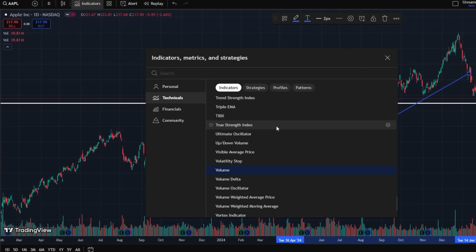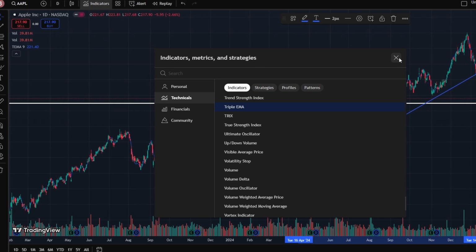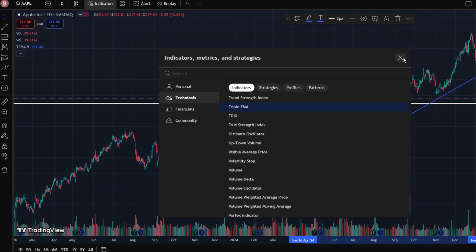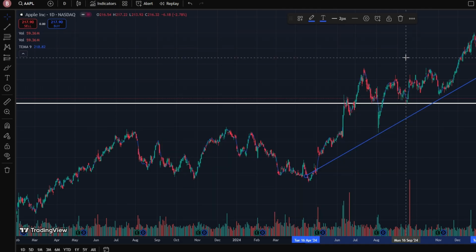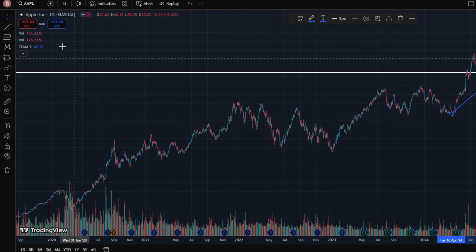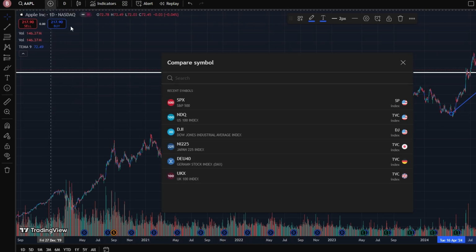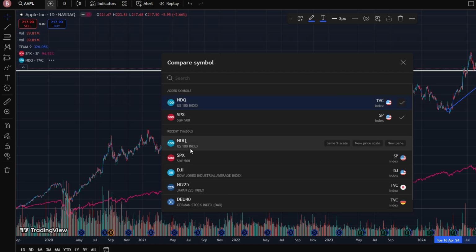Another great feature is the ability to overlay multiple assets on one chart. This allows you to compare price movements across different instruments, which is especially useful when looking for correlations or trading multiple assets simultaneously. With real-time data, you can stay on top of market movements and make quick decisions.